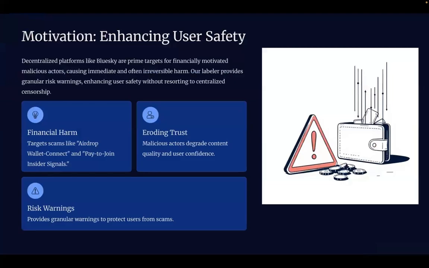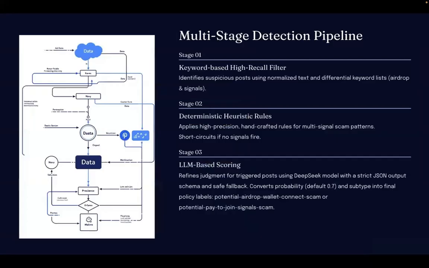Decentralized platforms like Bluesky are prime targets for financially motivated malicious actors, causing immediate and often irreversible harm. This activity degrades content quality and erodes user confidence. Our labeler enhances user safety by providing granular risk warnings, specifically targeting scams like Wallet Connect and insider signals without resorting to centralized censorship. We designed a multi-stage detection pipeline to balance large-scale coverage with accurate, context-aware judgment.